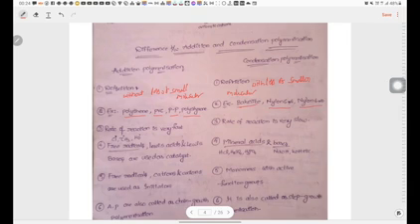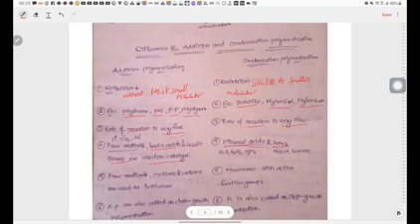Third point, rate of reaction. In addition polymerization, rate of reaction is very fast. In condensation polymerization, rate of reaction is very slow. Next, free radicals, Lewis acids, Lewis bases are used as catalyst in addition polymerization. In condensation polymerization, mineral acids and bases are used as catalyst.